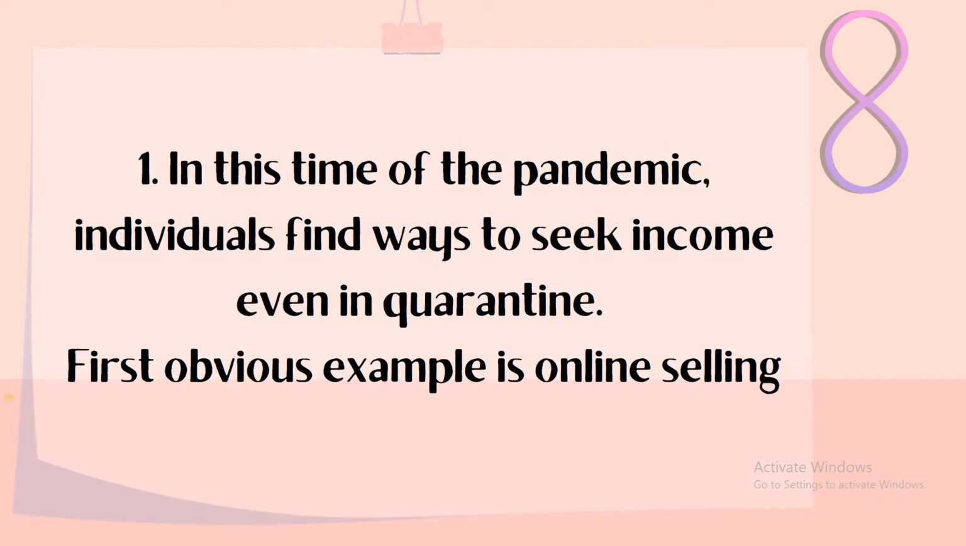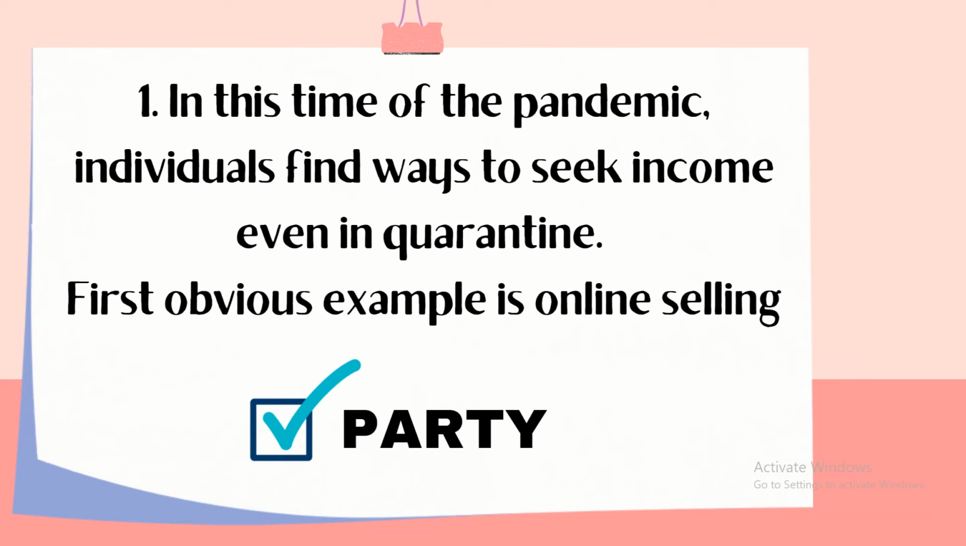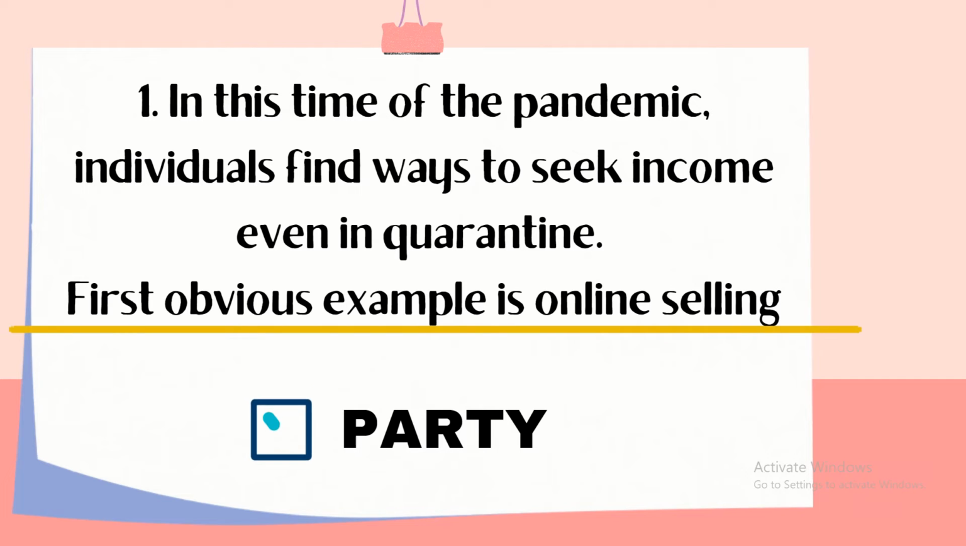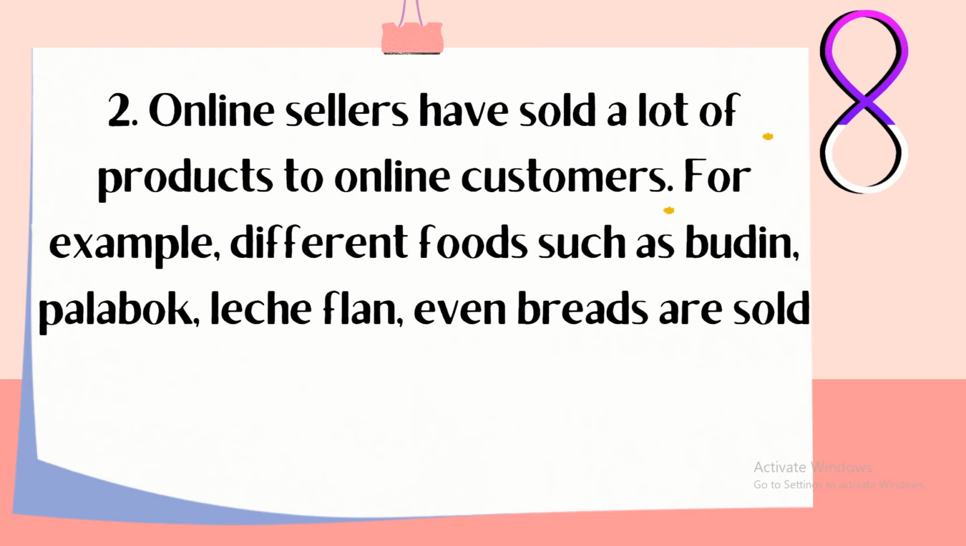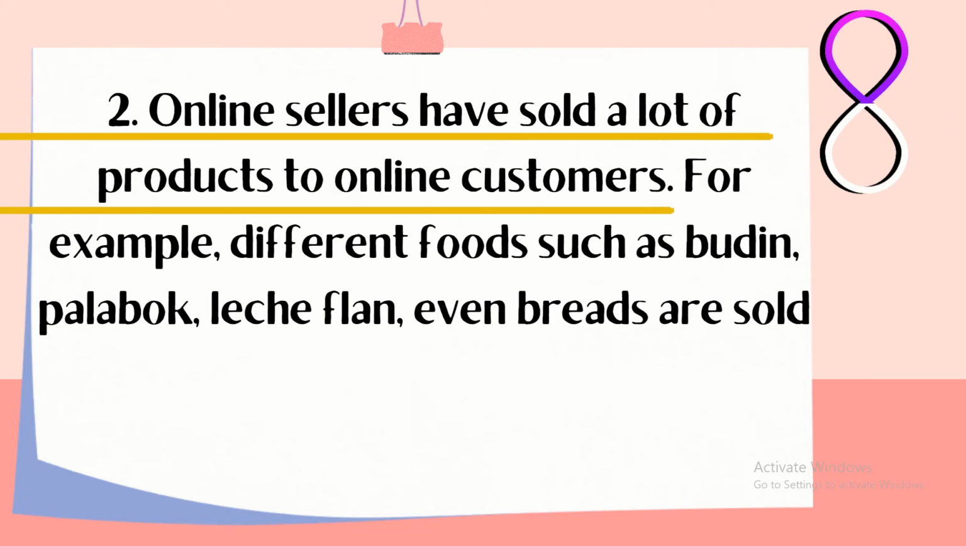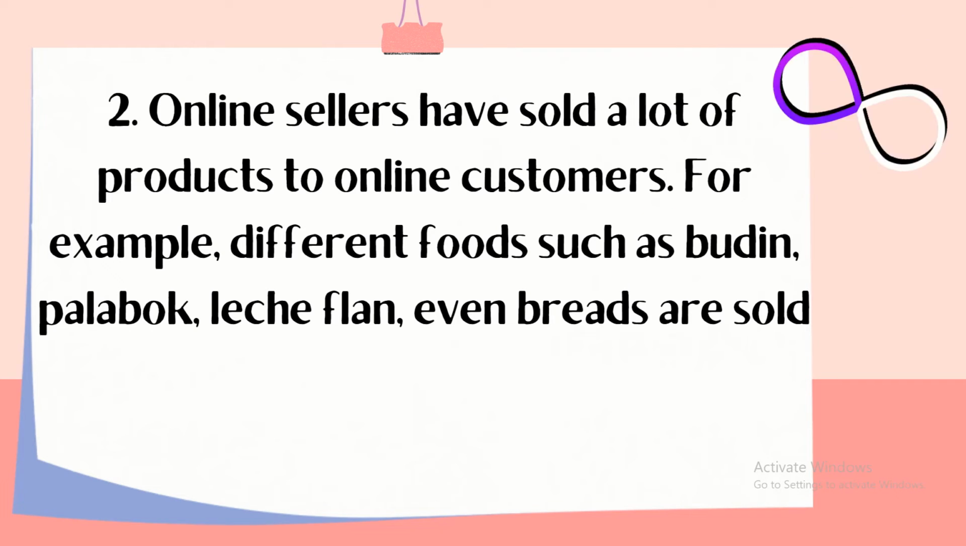Time's up. The answer is PART. The underlined idea, first obvious example is online selling, is a particular idea. Now let's try number 2. Online sellers have sold a lot of products to online customers.